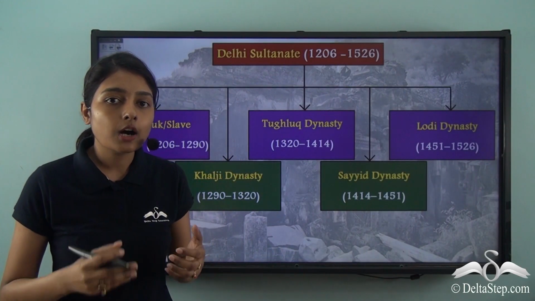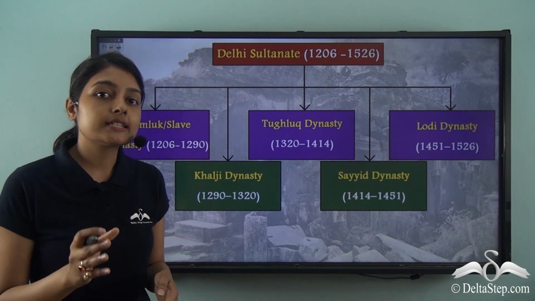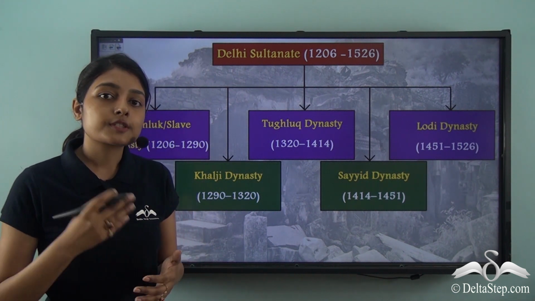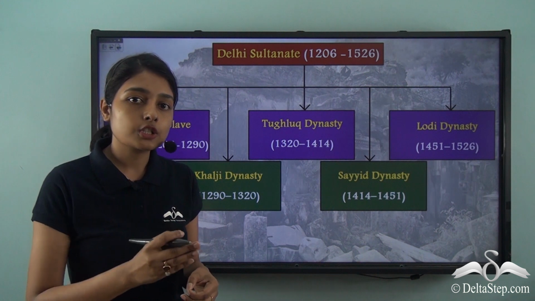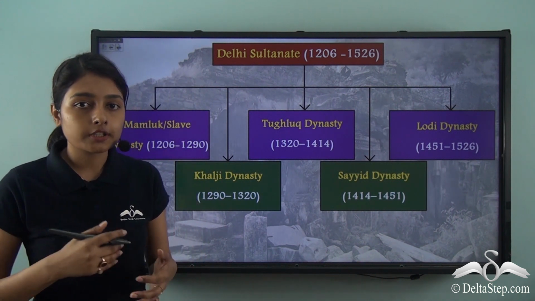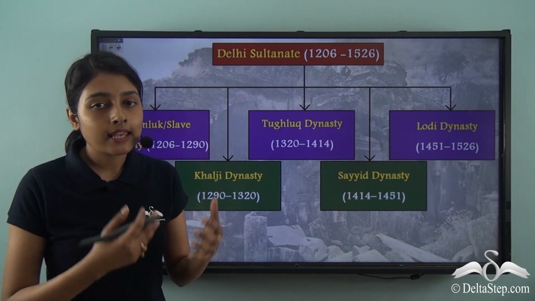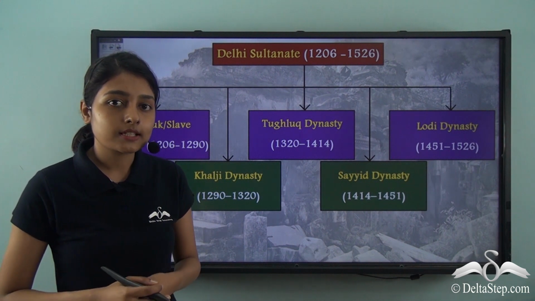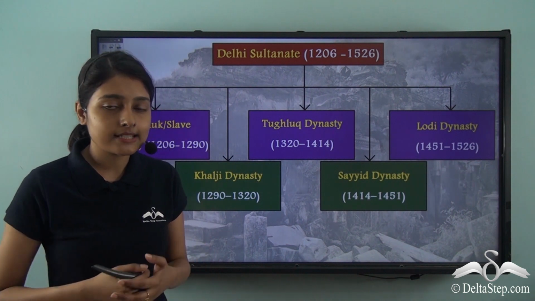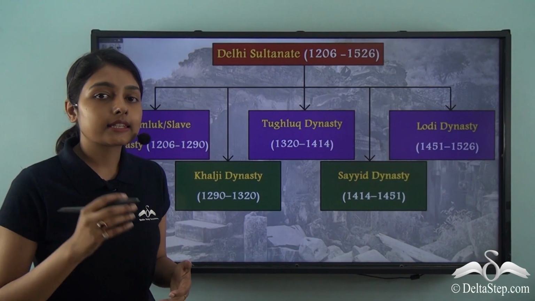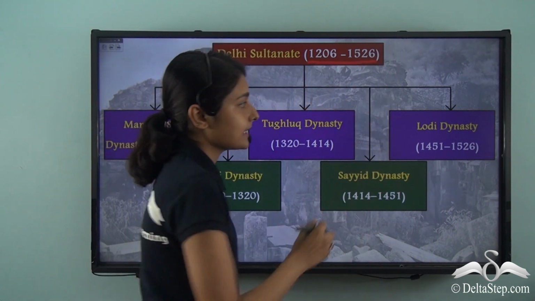We just understood how the second battle of Tarain that took place in 1192 was a very decisive battle. Why? Because Prithviraj Chauhan was captured and killed. This marked the end of the rule of the Chauhans in the northern part of India. And with this, rulers of Turkish origin came to India to establish themselves under the Delhi Sultanate. Now let us jog our memories back to the beginning of this lesson. We have already discussed that the Delhi Sultanate was here in India from 1206 to 1526.